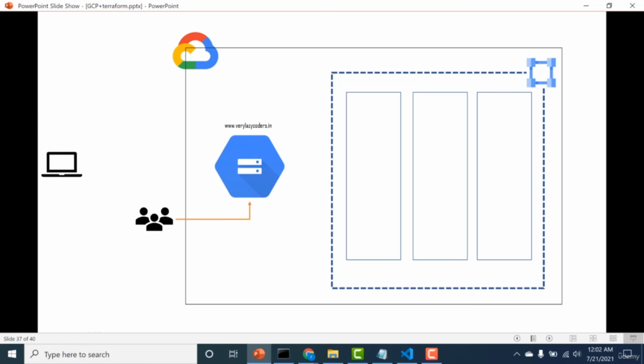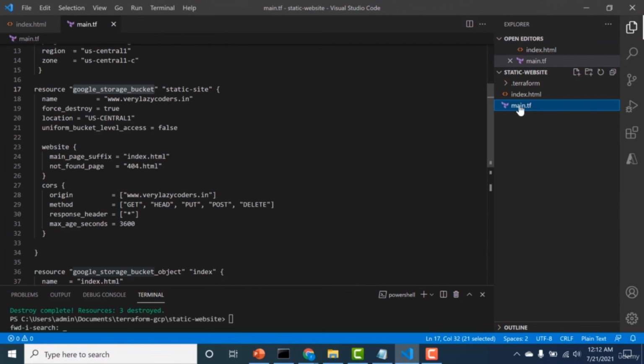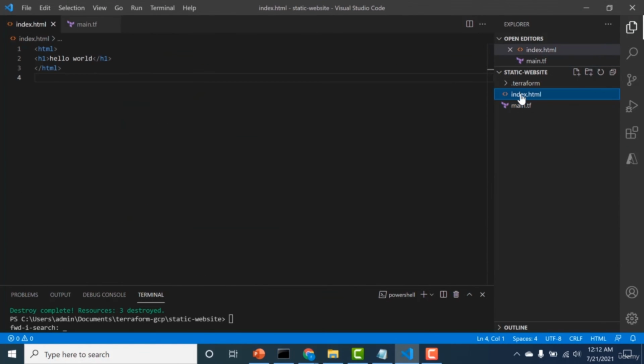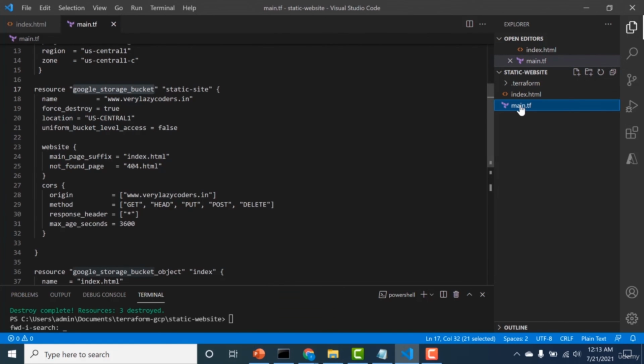So let's look at the code. Now let's have a look at our code. We have two files, the index.html file, which will be the main page of our website, and then we have the main.tf file. In the main.tf file, there are three resources that get created.